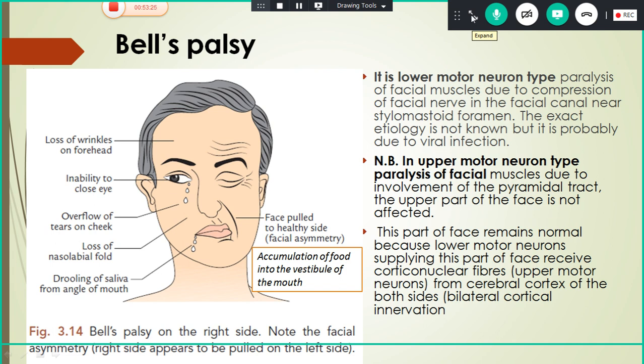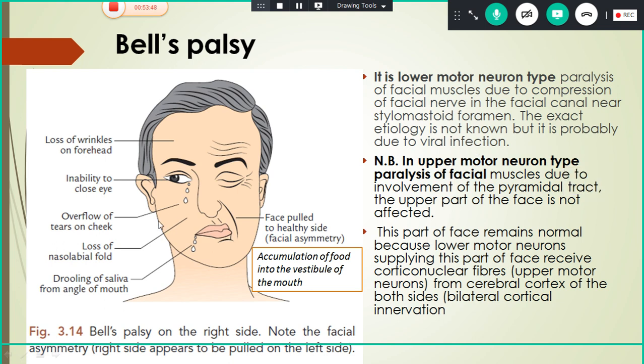Okay. So next we'll go on to Bell's palsy. So you know it is a lower motor neuron type of paralysis of facial muscles that is mainly due to compression of the facial nerve in the facial canal near the stylomastoid foramen. So here the etiology is not known, but probably they are telling it is due to viral infection.